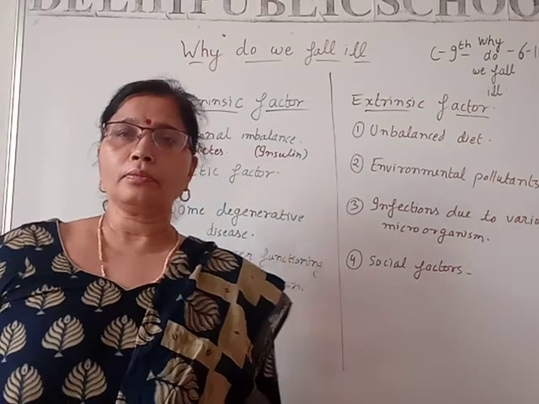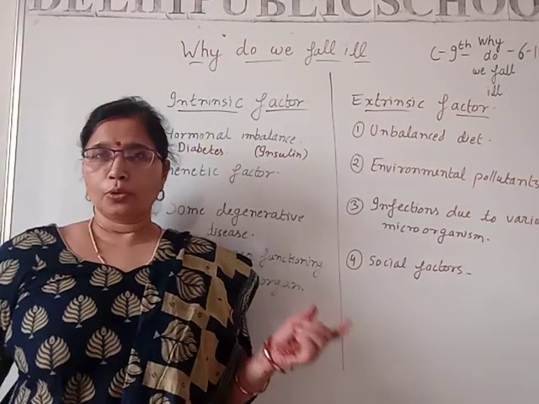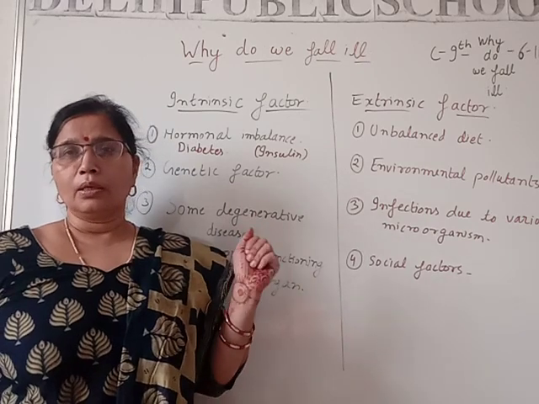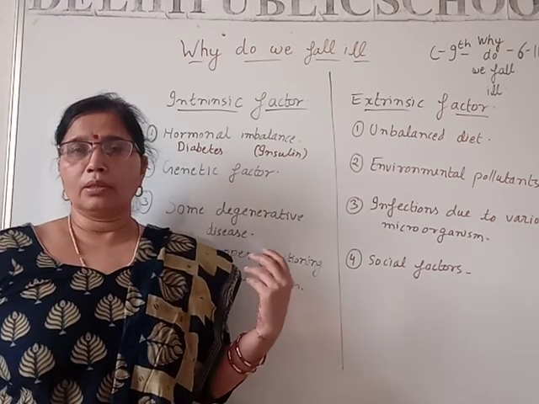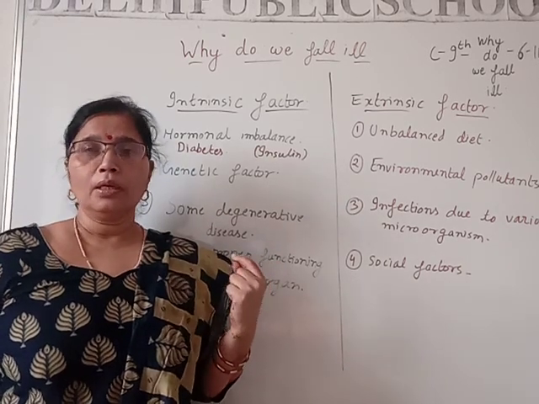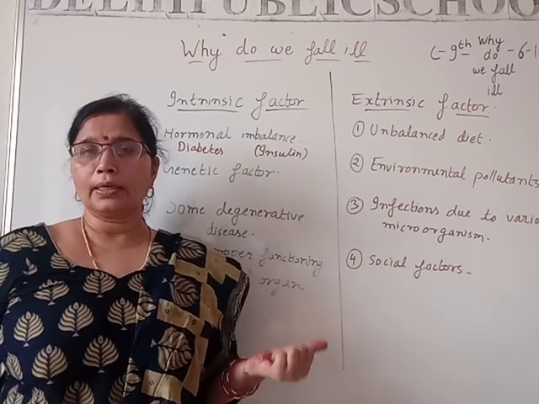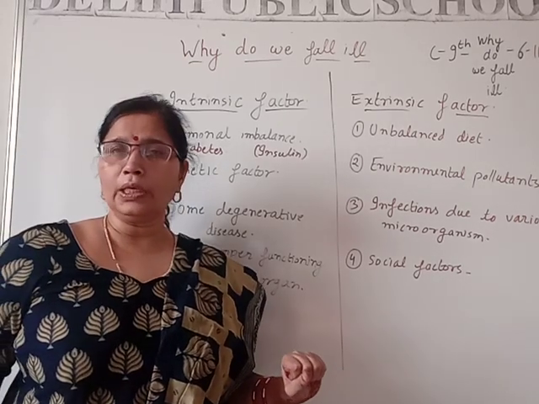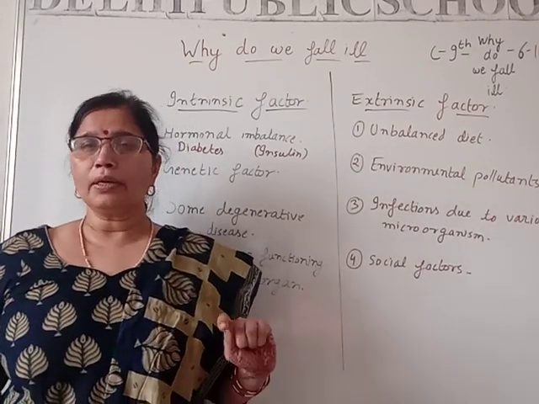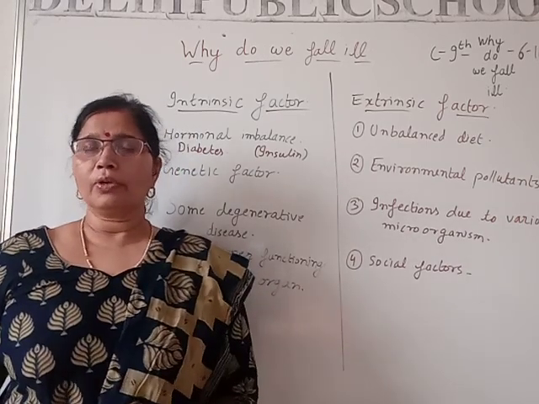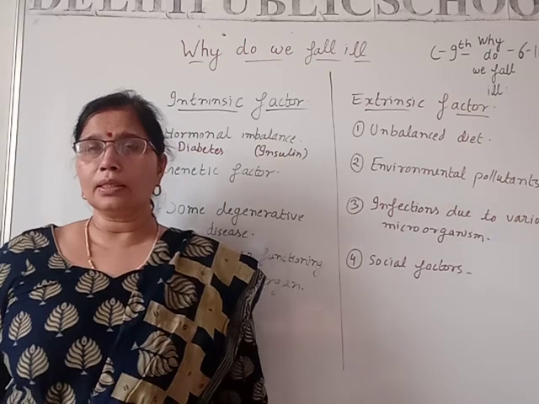Now you can understand that this hormonal imbalance has been generated because of some defect, that the pancreas gland is either not producing a sufficient amount of insulin, or it is not producing the right type of insulin. In both cases, the person is suffering from diabetes, a chronic disease.